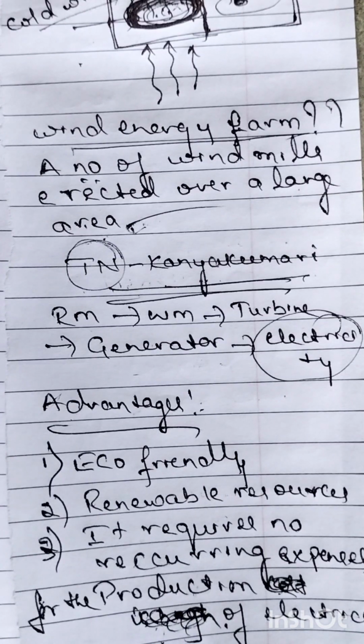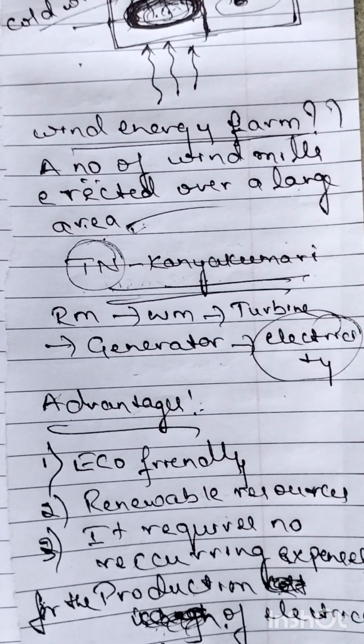The first advantage, it is eco-friendly. It will not pollute land and it will not pollute air. Second one, it is a renewable source of energy which can be used again and again. It requires no recurring expenses for the production of electricity. That means initial cost will be more. After that, production of electricity will be done with low cost.